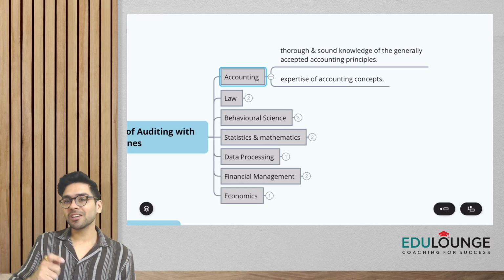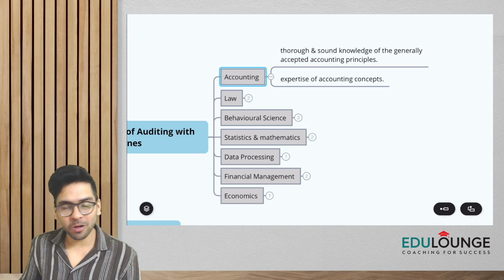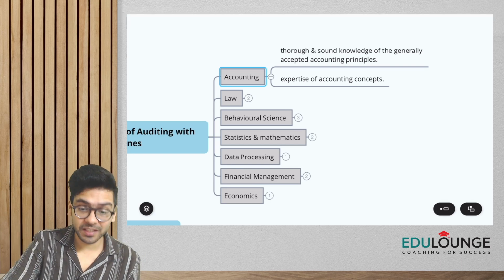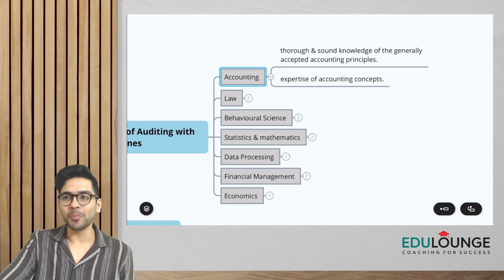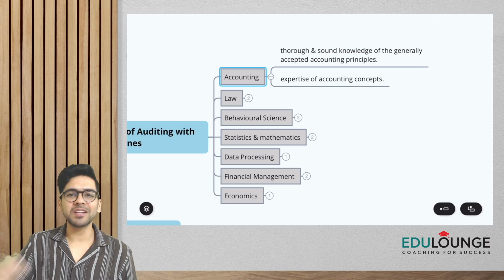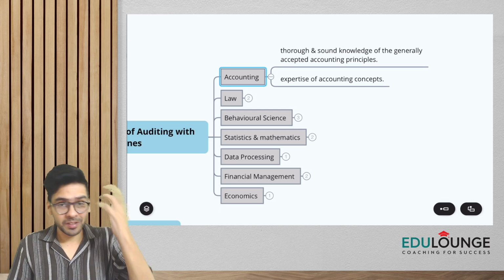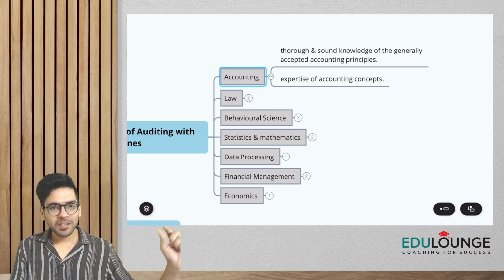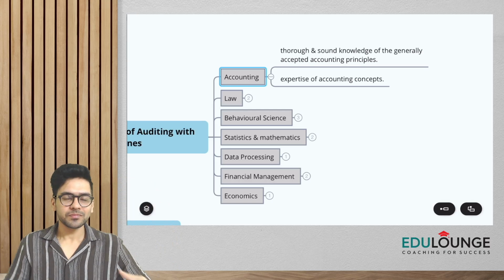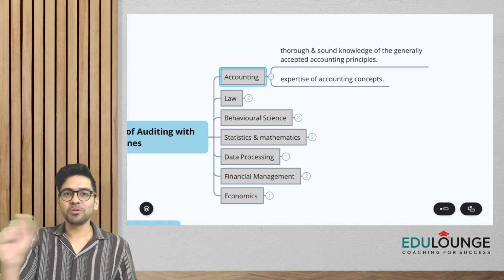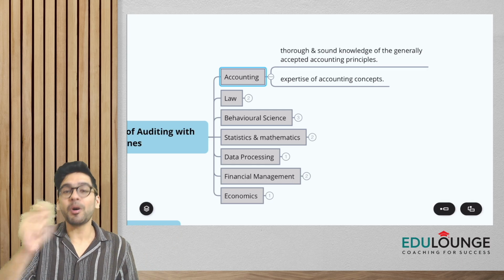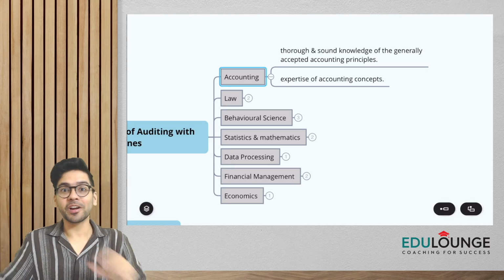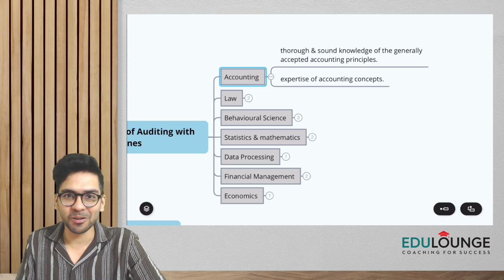Done. Sir, do we have to have knowledge of law also? Yes, to some extent, guys. If you are doing the audit of a company, you have to check so many compliances with the laws of the Companies Act 2013, right? Let's say in the audit of a company, we also have to check the amount with respect to provision of taxation. So again, you need to have knowledge of the Income Tax Act also, right?